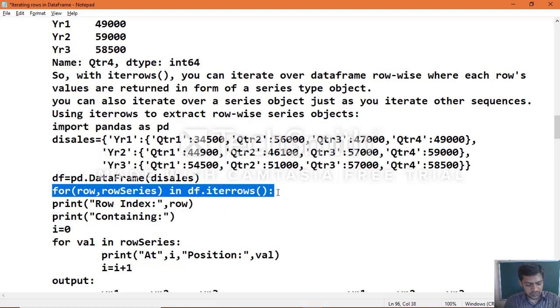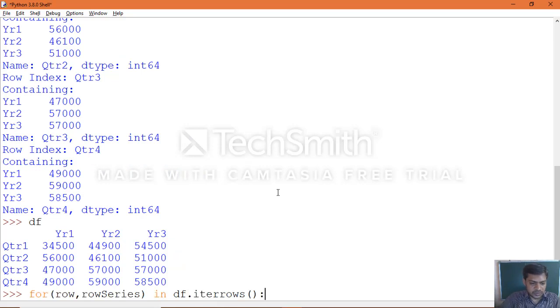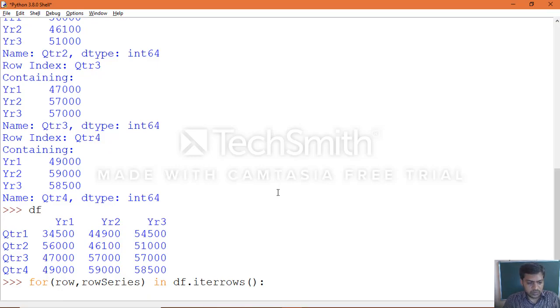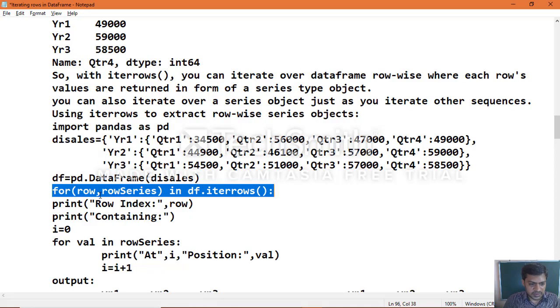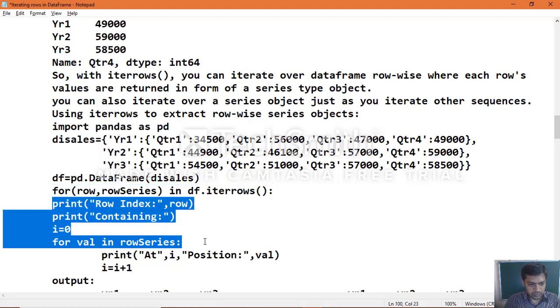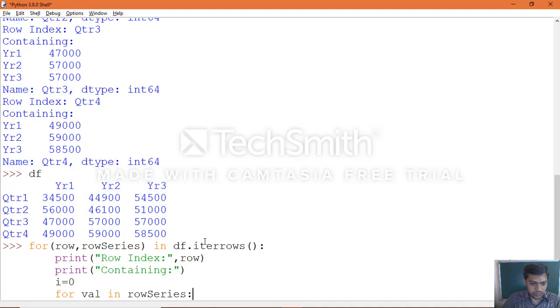Same way, first for loop, there are nested for loops which we use here. Within that for loop statements, we are printing row index name, and print containing, I equal to 0, and which we are going to extract the position value.